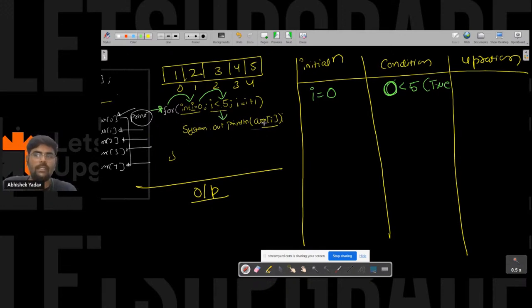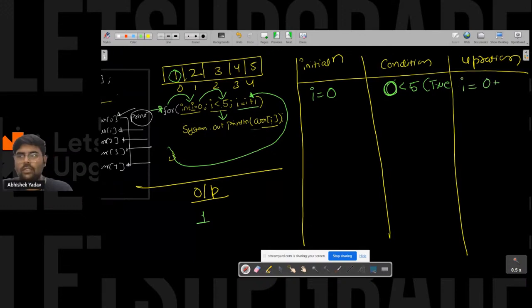ARR of I. The value of I is what? 0. So ARR of 0 is what? 1. So you will print 1 on the output screen. After printing 1 on the output screen, you will have the curly bracket, so you will go to the updation part. After executing the body, you will go to the updation part, where you are updating the value of I. So I is equal to I plus 1. The value of I is 0, and 0 plus 1 will give you 1. So you will get the updated value of I, that is 1.